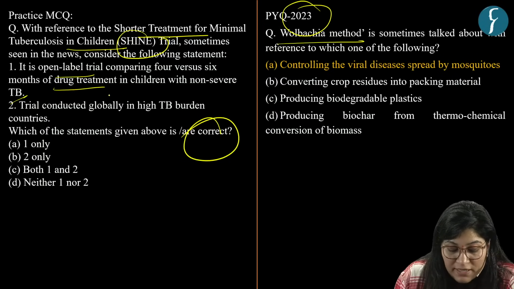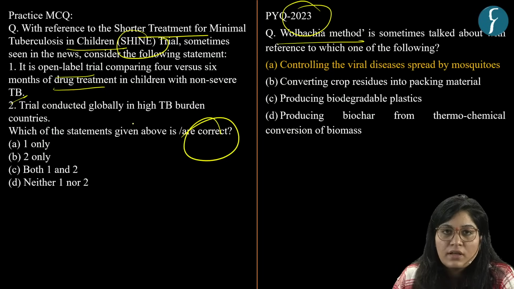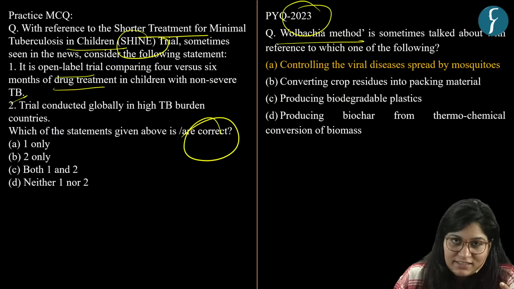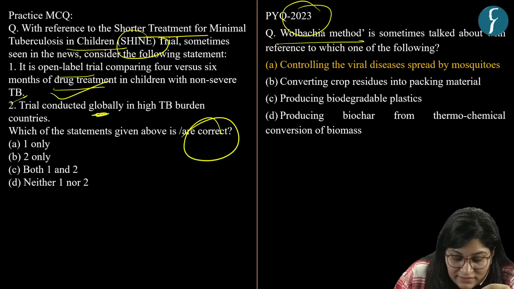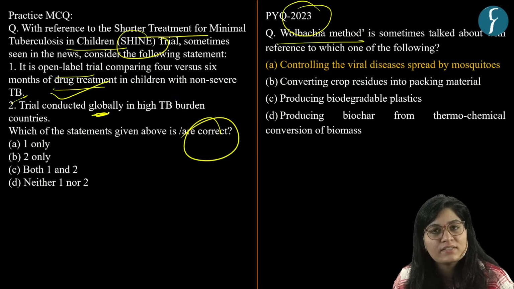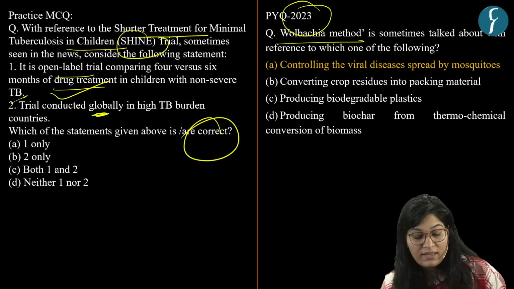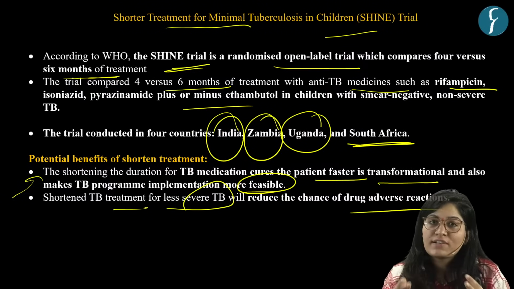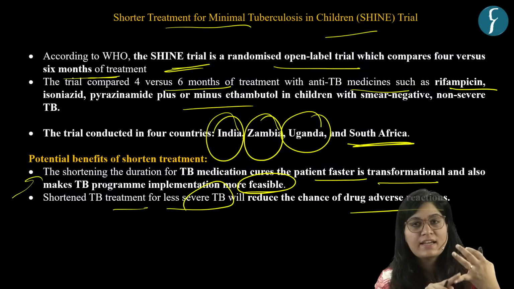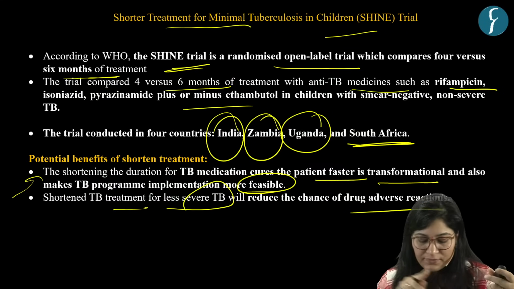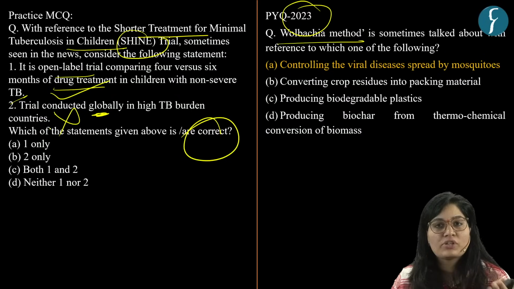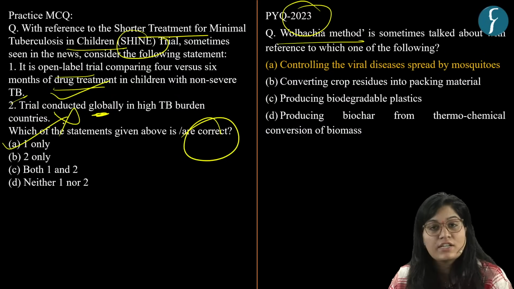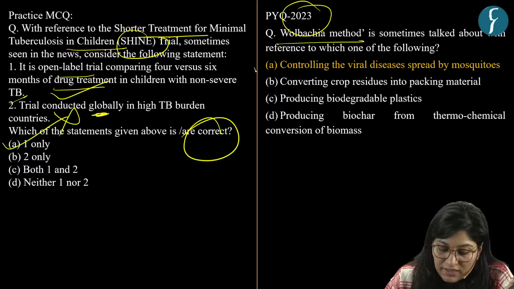SHINE is an open label trial comparing 4 versus 6 months of drug treatment in children with non-severe TB, correct. This trial was conducted globally in high TB burden countries, incorrect, because this trial was conducted in 4 countries and India is part of that: India, Zambia, Uganda, and South Africa. So with this, our second statement is incorrect. So our answer is option A, that is 1 only. And the answer of this PYQ is option A.